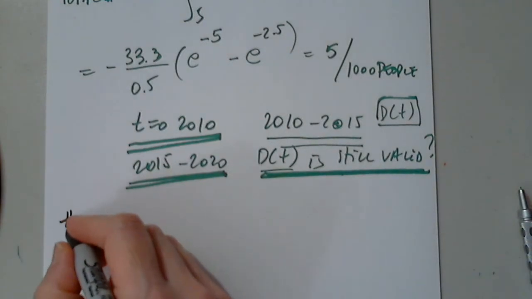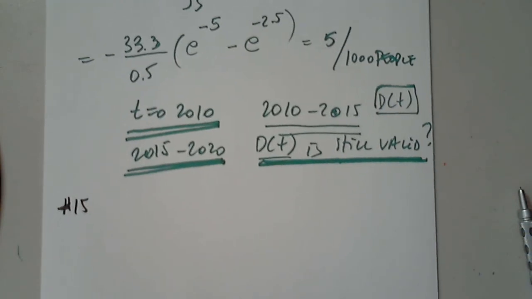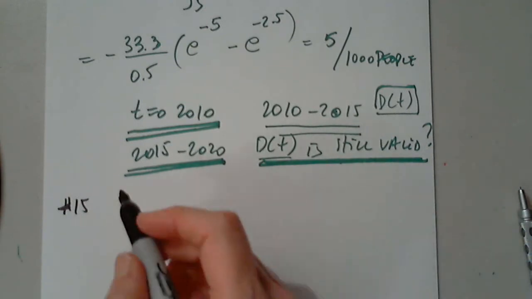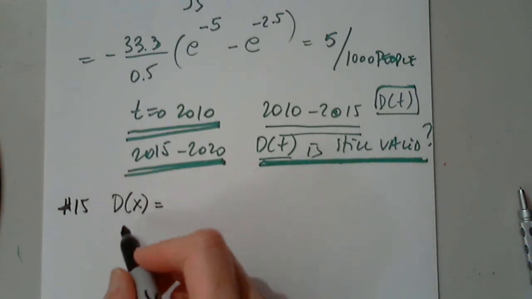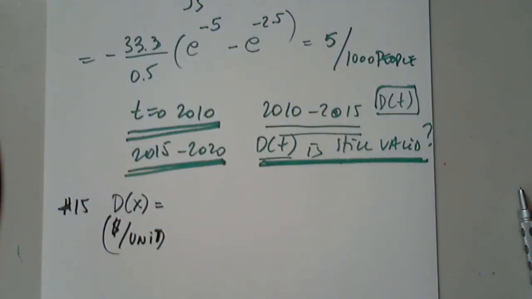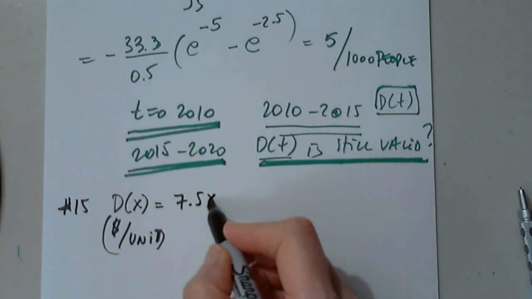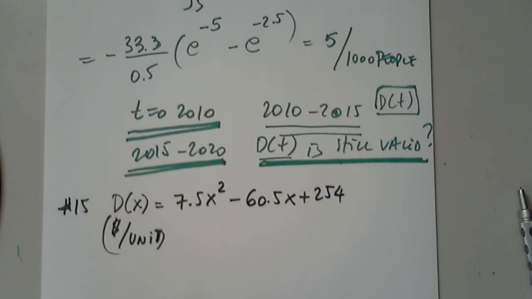Okay, so let's start with 15 then. In 15 we have skydiving. I've never tried it. Maybe you did. Beth is willing to pay p dollars per jump, so the demand, which is price per unit. Let me put it here, dollars per unit. That's the demand. I mean, that's the y variable. And remember, the x variable is number of units. So this is 7.5x squared minus 60.5x plus 254. Find Beth's consumer surplus if she makes 2 jumps. Aha.